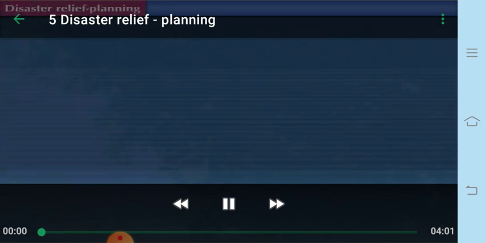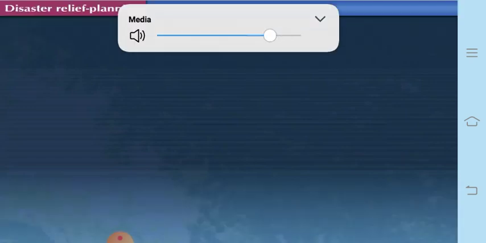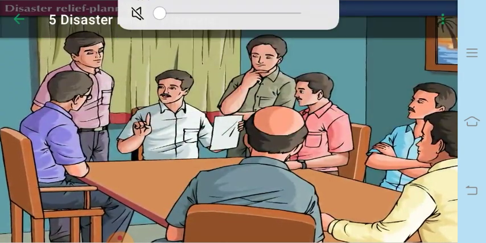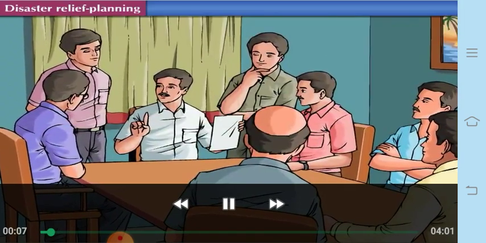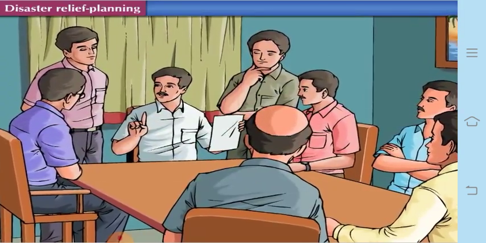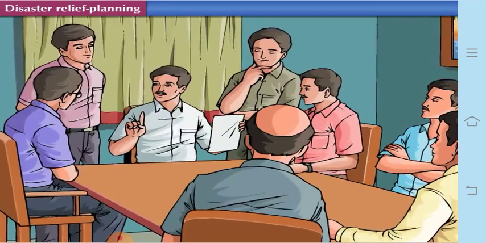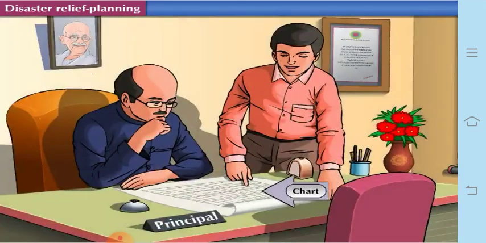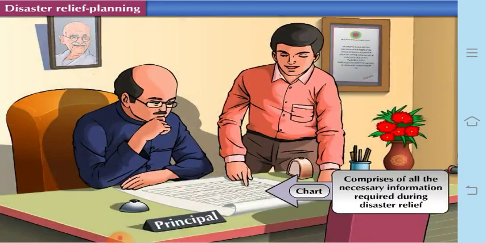Let us now discuss how we can have a relief plan for the disaster. Disaster relief planning is done at the school level, so as to be prepared for any type of disaster. For this we need to make a chart comprising all the necessary information required during the disaster relief.